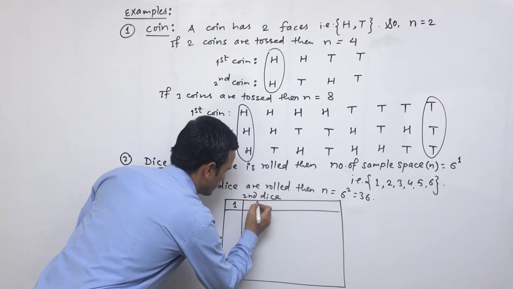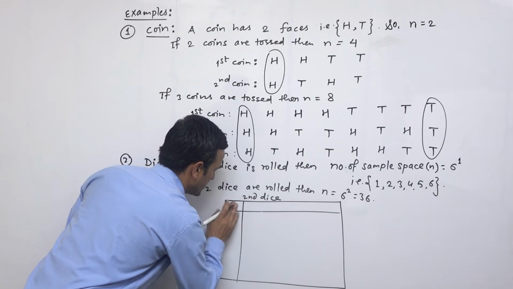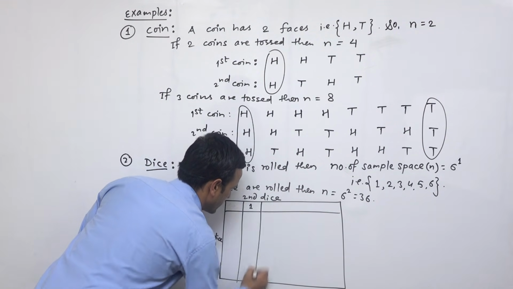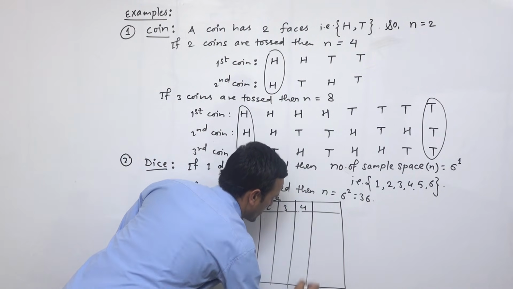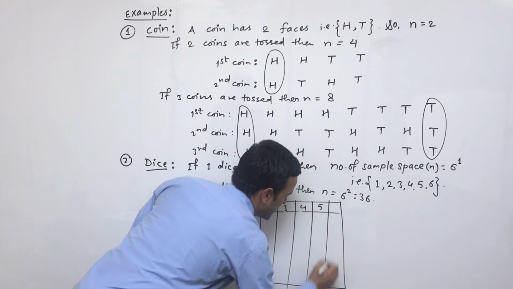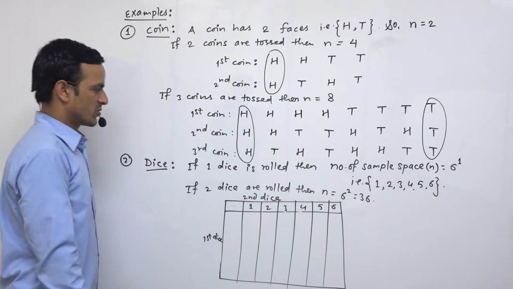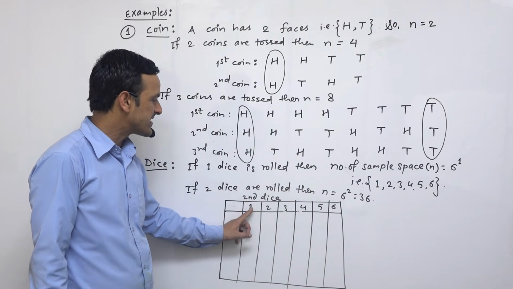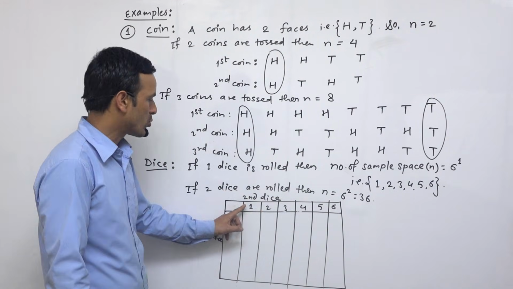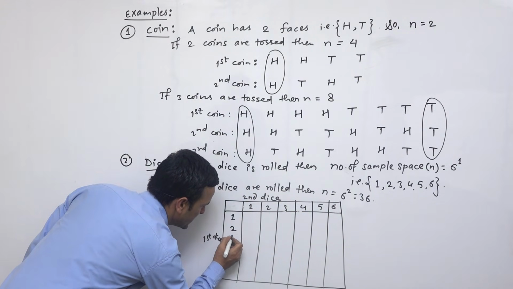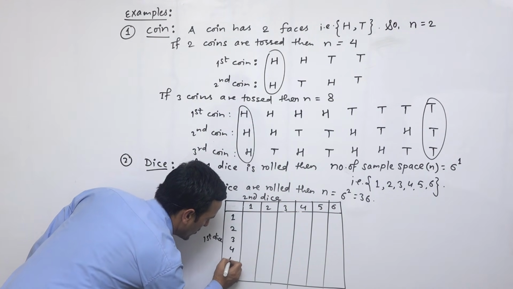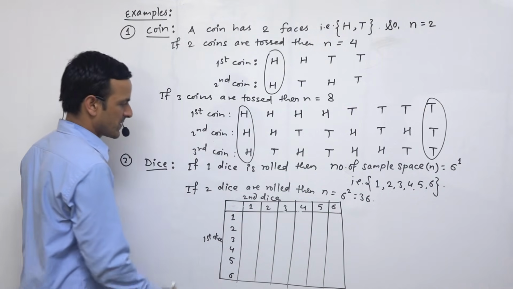Here is 1, 2, 3, 4, 5 and 6. So the second dice has 6 phases. Write down 1 to 6. And the first dice also has the same pattern, 1, 2, 3, 4, 5 and 6.